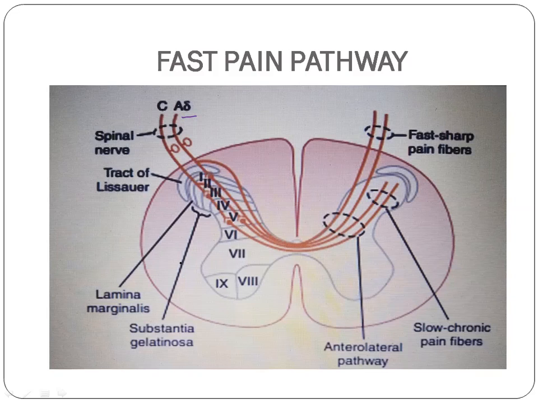This terminates in the first lamina of the spinal cord. There are 9 laminae in the spinal cord. You must know that of these 9 laminae, the fast pain pathway, the A delta fibers, terminates in lamina 1.